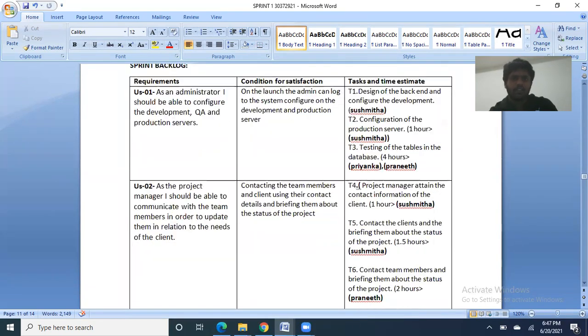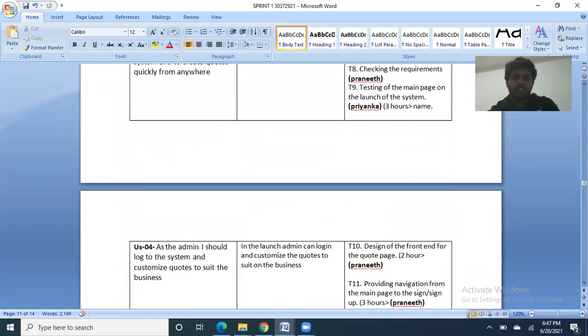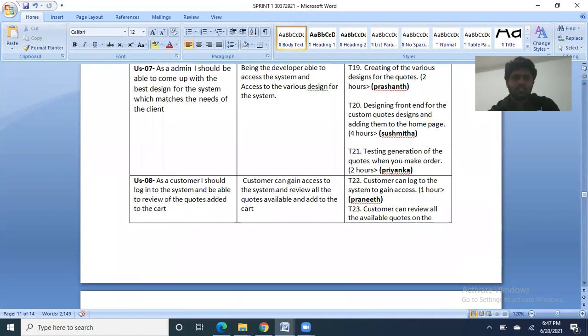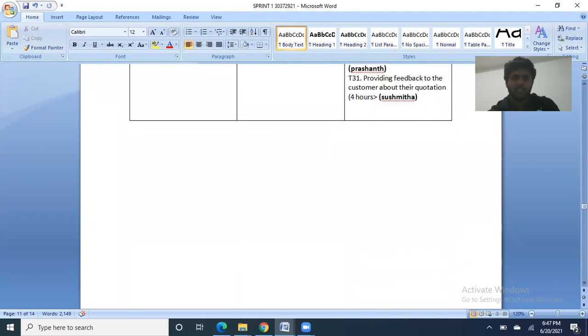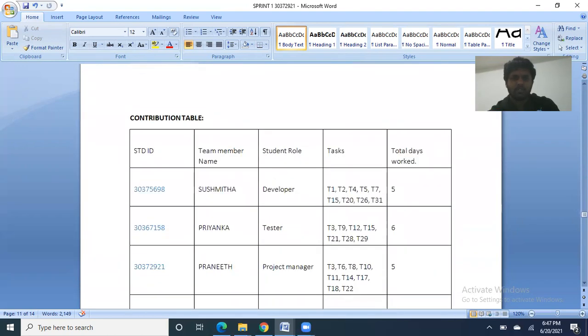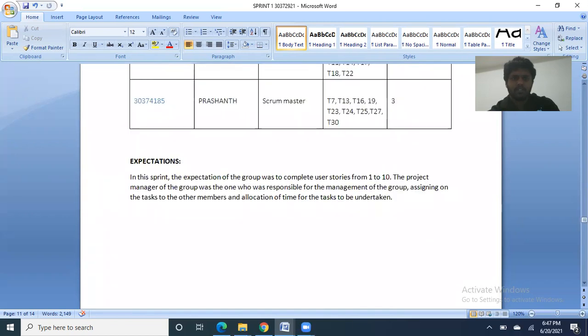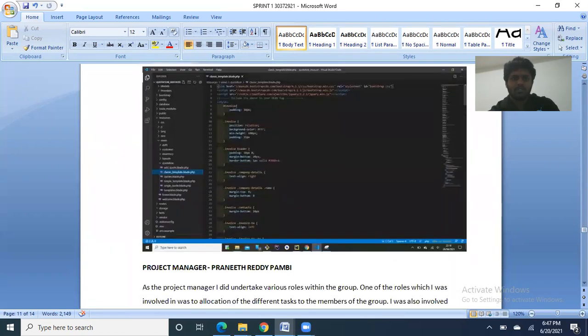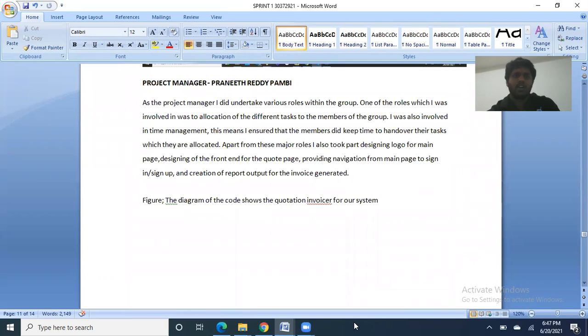And these are the tasks done by everyone. My contribution is, as I am the project manager, I undertook various roles within the group. One of the roles I was involved in was allocation of the different tasks to members of the group.